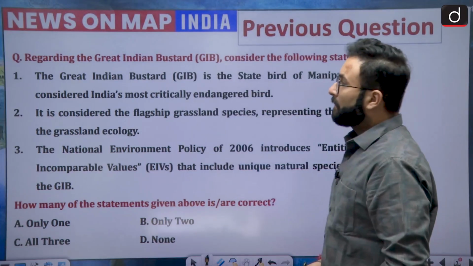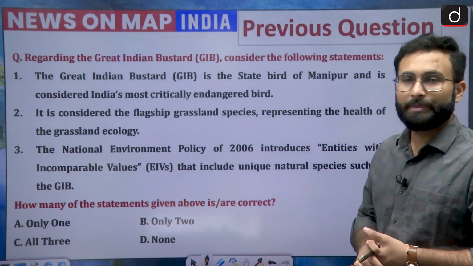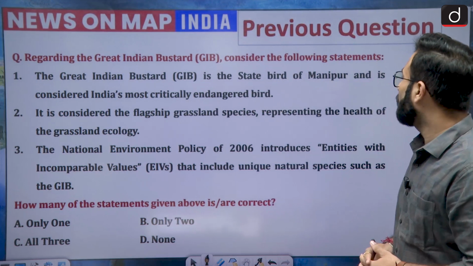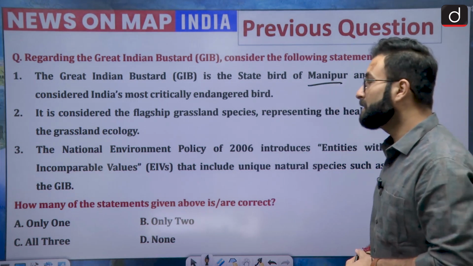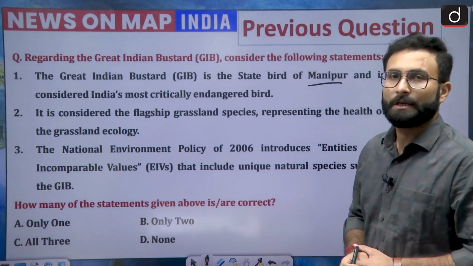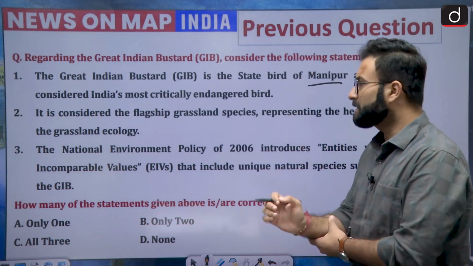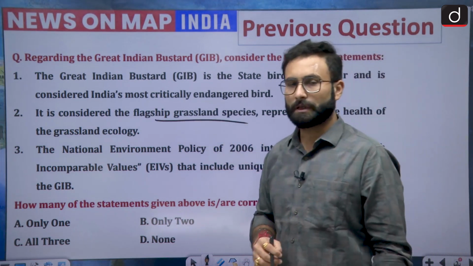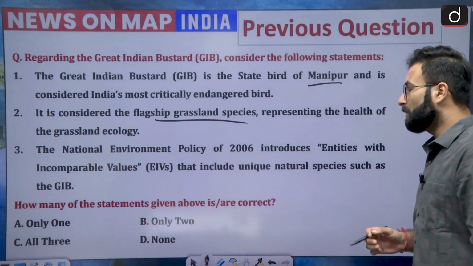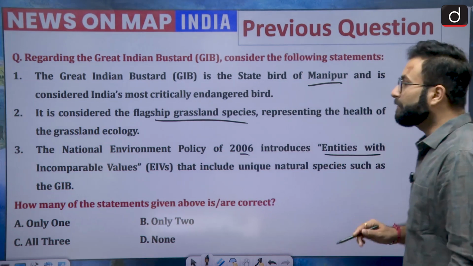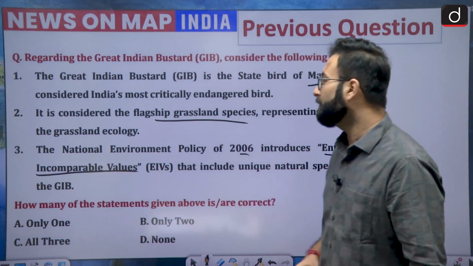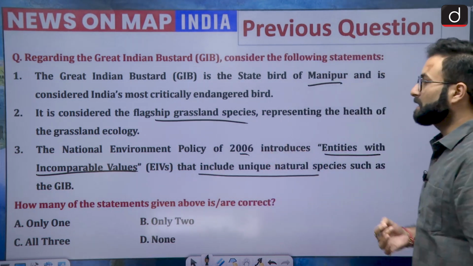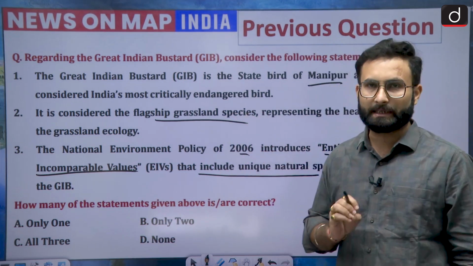So the question was, regarding the Great Indian Bustard, that is GIB, consider the following statements. One, the Great Indian Bustard is the state bird of Manipur and is considered India's most critically endangered bird. Second, it is considered a flagship grassland species representing the health of the grassland ecology. Statement 3, the National Environment Policy of 2006 introduced entities with incomparable values, that is EIVs, which includes unique natural species such as GIB. Now you have to choose the correct statements.